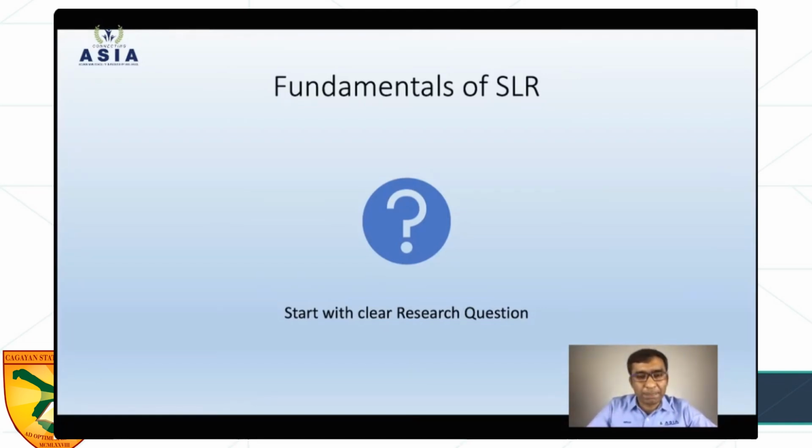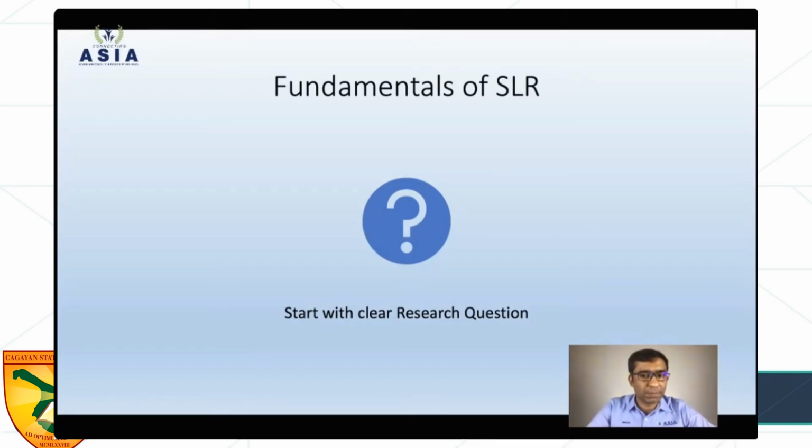Let me give you one example. My area is sustainable manufacturing. I'm interested to see the current practices of sustainable manufacturing in the industry. So that is a very clear question. I'm trying to map what available practices there are to reduce carbon emission, to secure societal protection, and also at the lowest possible cost, meaning the economic side. So my question is very clear: what are the current practices of sustainable manufacturing in the industry nowadays? That is in the manufacturing industry. That is a very clear question.